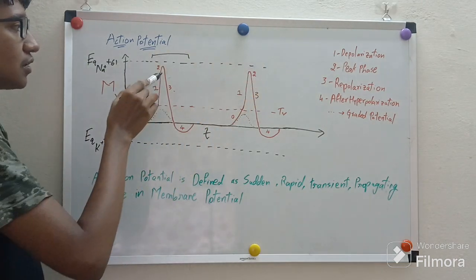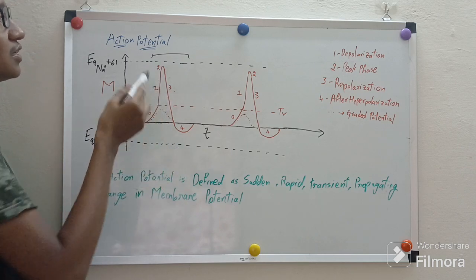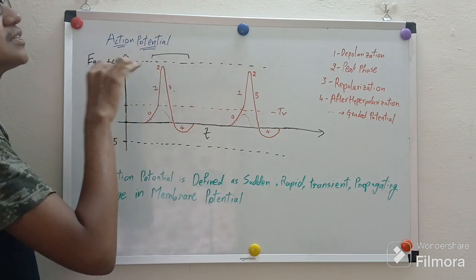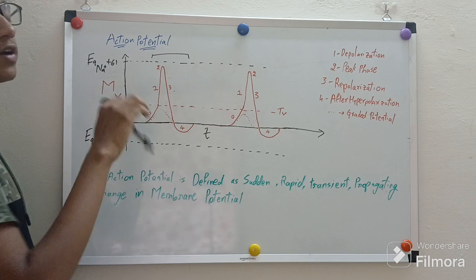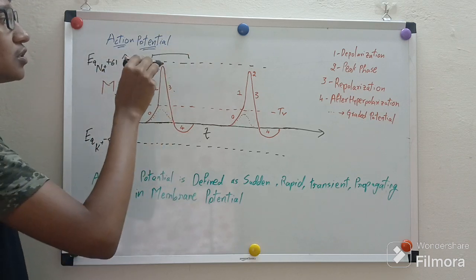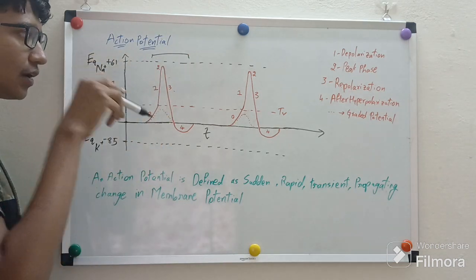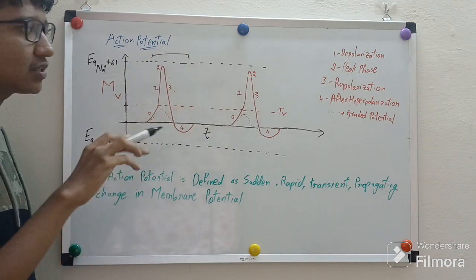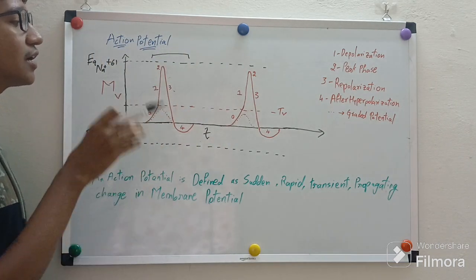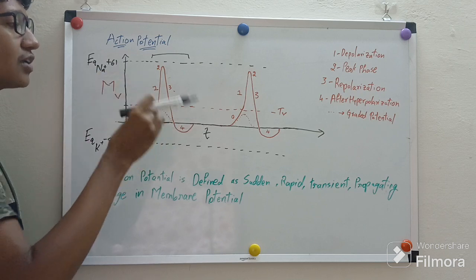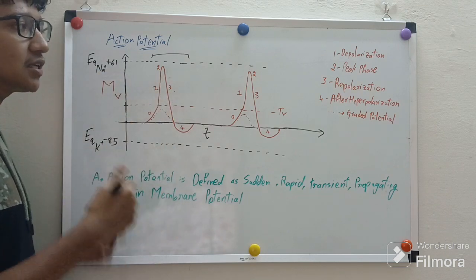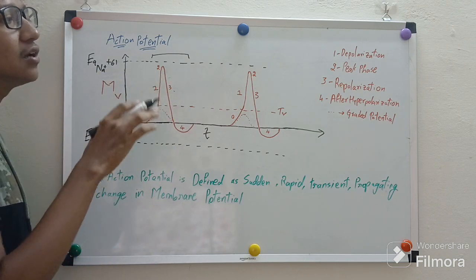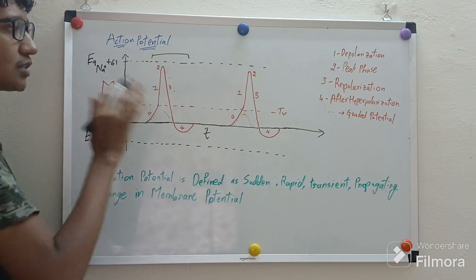Next is the peak phase. In the peak phase, you can see that there is no growth from here on. It attains a peak value. That is, the membrane voltage attains a peak value. It doesn't grow from there on. This is the peak phase. And number 3 is this fall. This is called repolarization. That means it again tries to attain the resting membrane potential. Re means again, back. So it again wants to go to resting membrane potential.